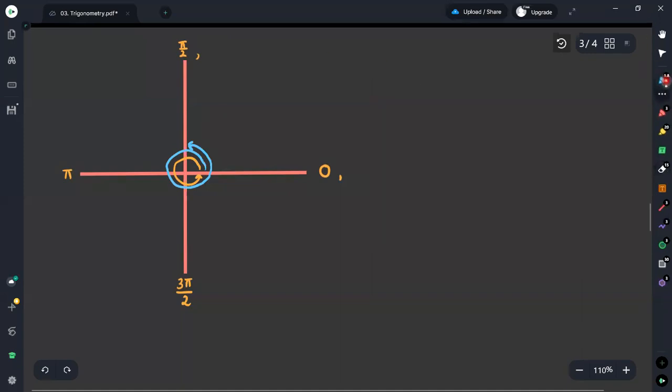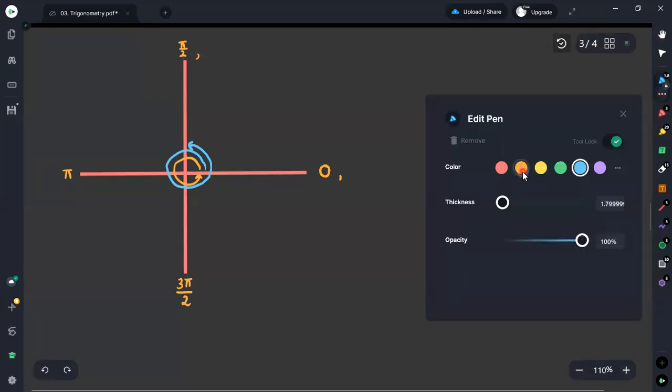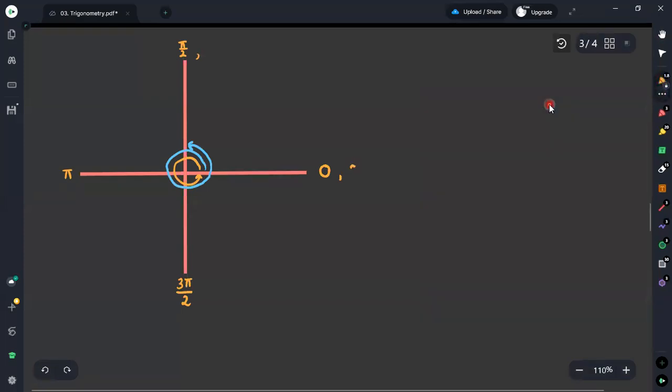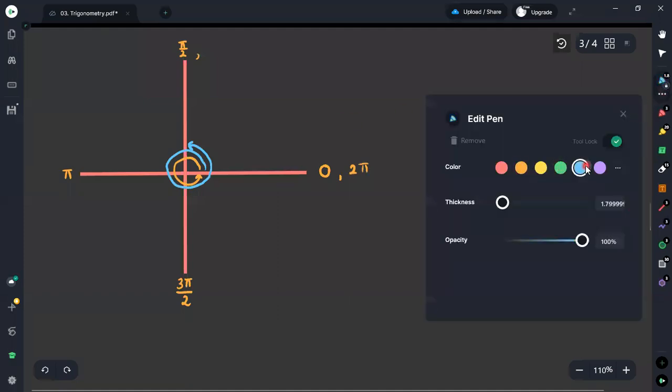Since it is completed by the previous one, it is 2π, and now you have started a new rotation, because you have already completed one round.